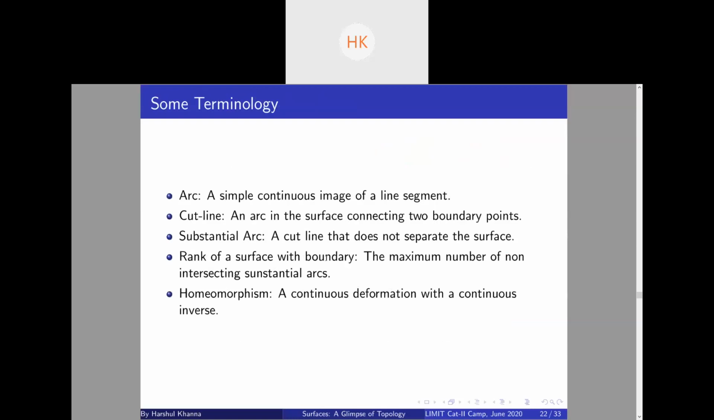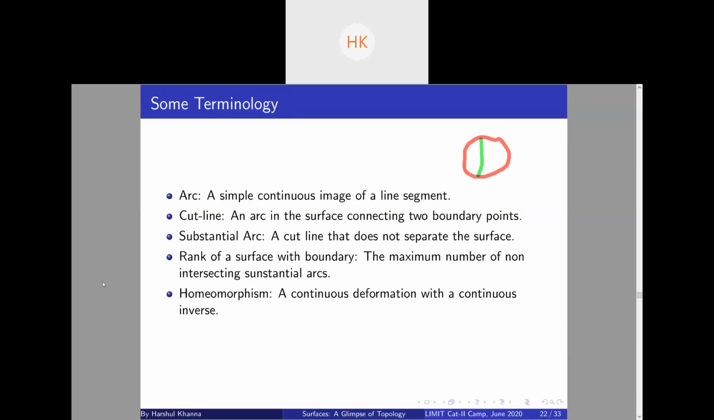So, some terminology. An arc is basically a simple continuous image of a line segment. Simple again means no self intersections. A cut line will mean an arc in the surface connecting two boundary points. For example, you have this, and let me take a different color. This is a cut line, an arc in the surface connecting two boundary points. A substantial arc is basically a cut line that does not separate a surface.